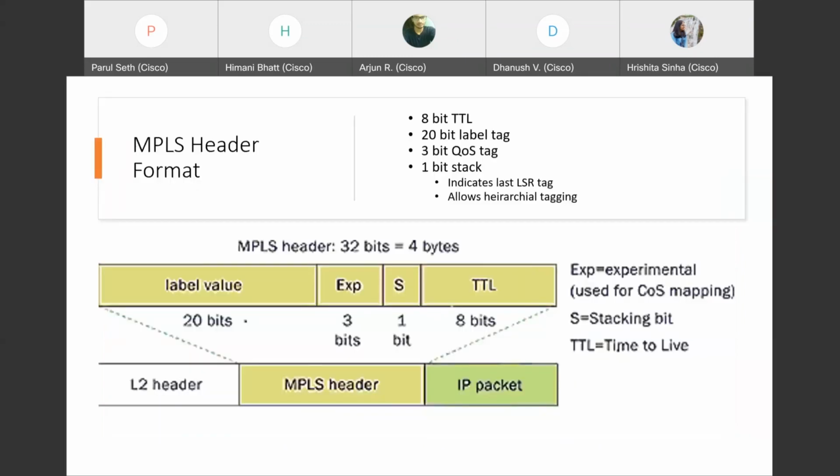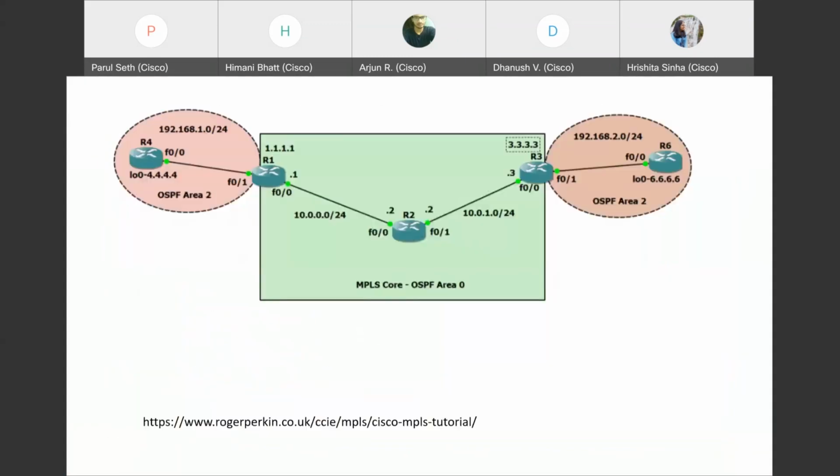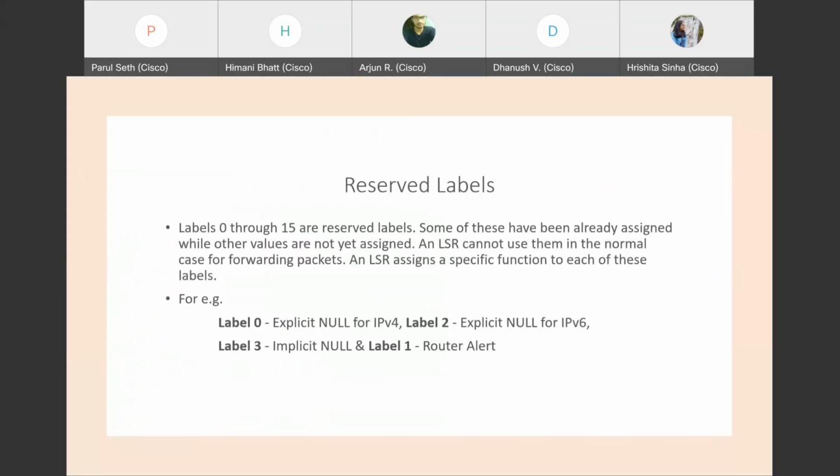So in the diagram, if a packet follows a certain path through R4, R1, R3, and R6, that path combines into an LSP. These R1 and R3 are the PE routers, and R4 and R6 are the CE routers.